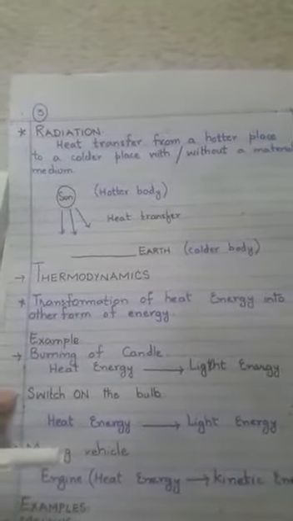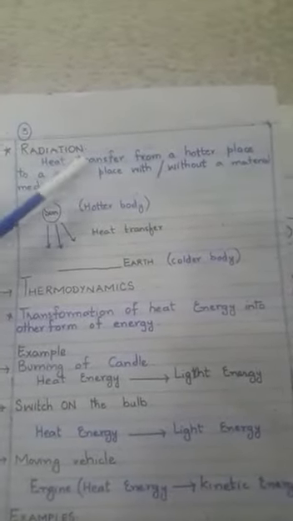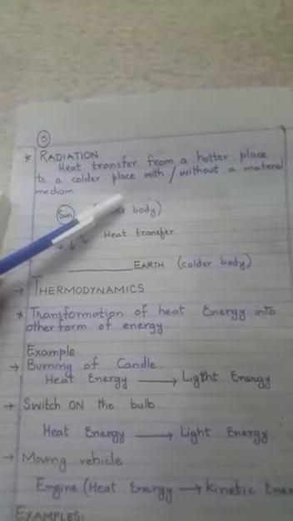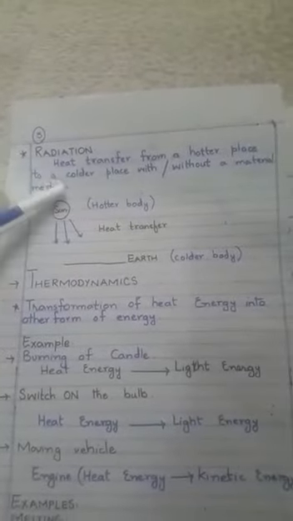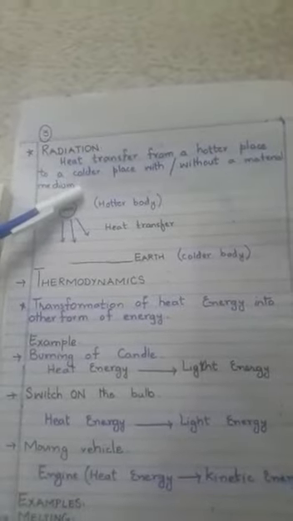Now the third method of transfer of heat is radiation. What is radiation? Radiation can be defined as heat transfer from a hotter place to a colder place, with or without a material medium. Simply we can say that when heat energy transfers in the form of rays, that is known as radiation.